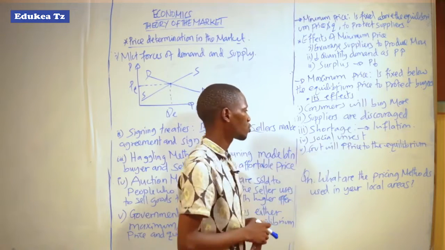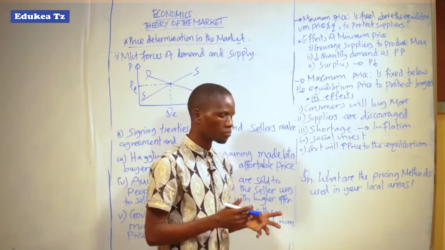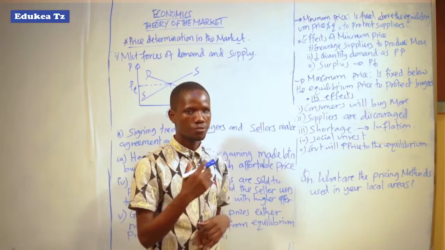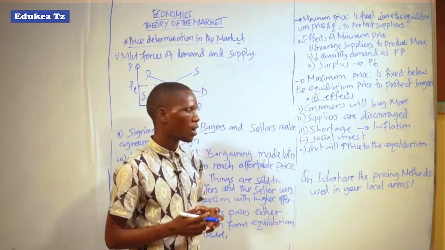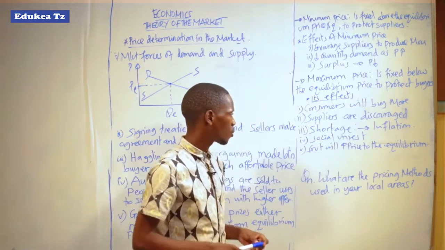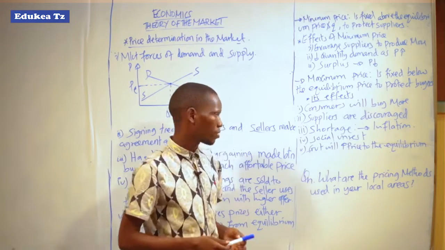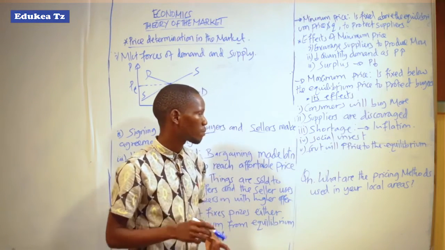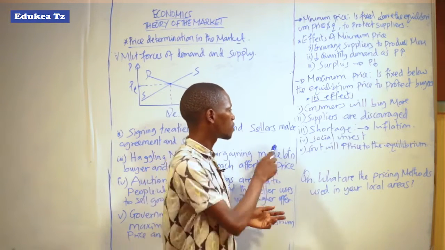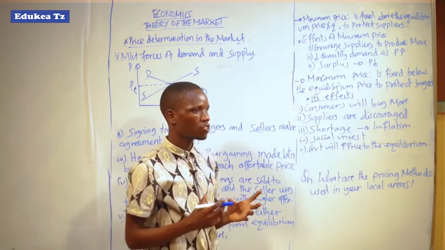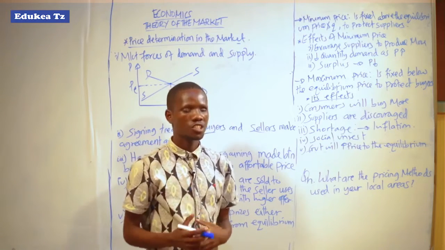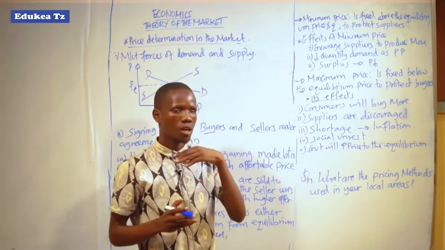Also, there will be social unrest. This is due to the shortage of different goods and services. Maybe that leads to inflation, so even social unrest is likely to occur. Also, the government will increase the price back to the equilibrium after it has reduced the price below the equilibrium price, where suppliers have been discouraged and have stopped producing, which has led to the emergence of shortage, and shortage leads to inflation.